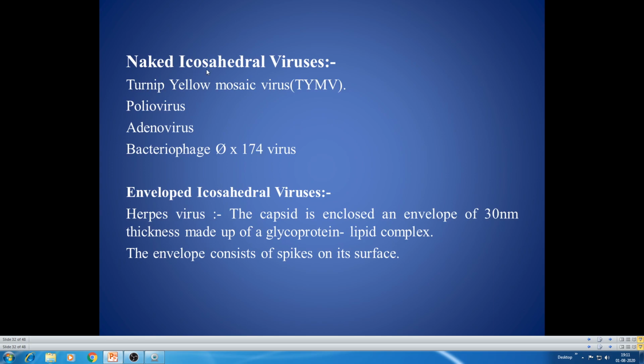Coming to naked icosahedral viruses, more examples are turnip yellow mosaic virus (TYMV), poliovirus, adenovirus, and bacteriophage phi X174. They are all naked icosahedral viruses. Then enveloped icosahedral viruses are there. Herpes virus, for example, is an enveloped icosahedral virus. The capsid is enclosed in an envelope of 30 nanometer thickness, made up of a glycoprotein lipid complex. The envelope has spikes on its surface. Okay, could you follow me?